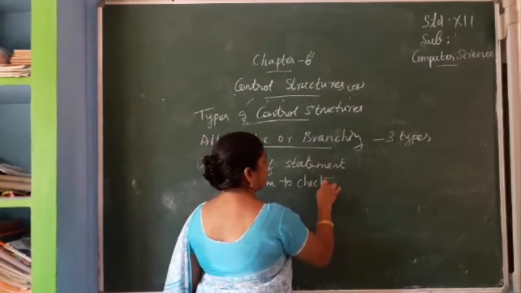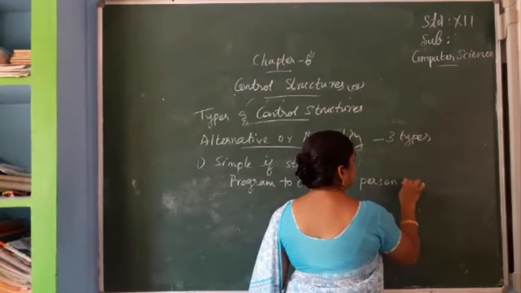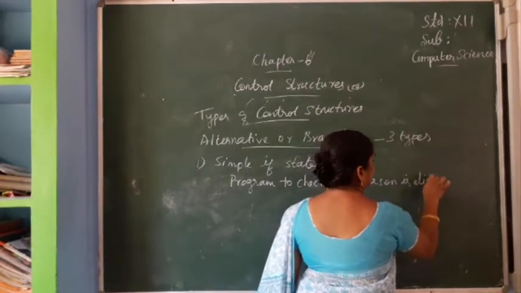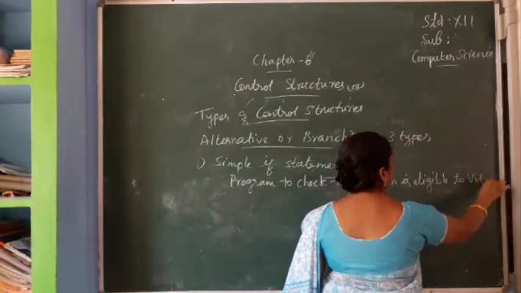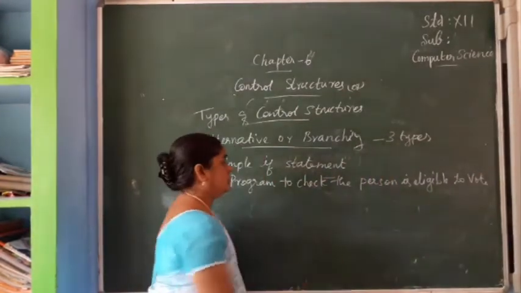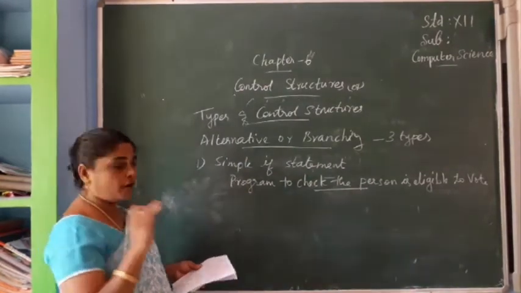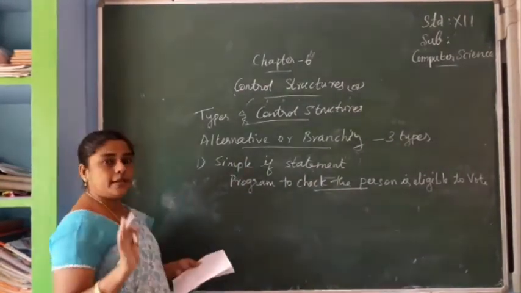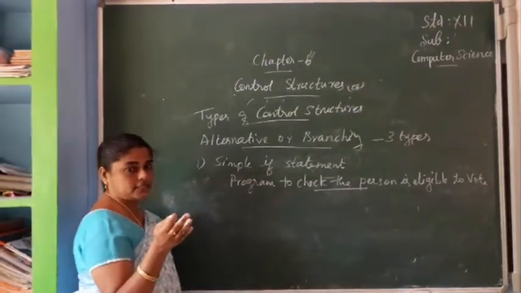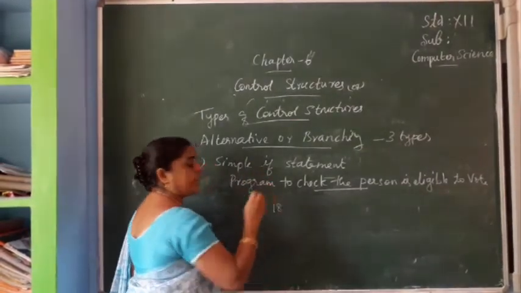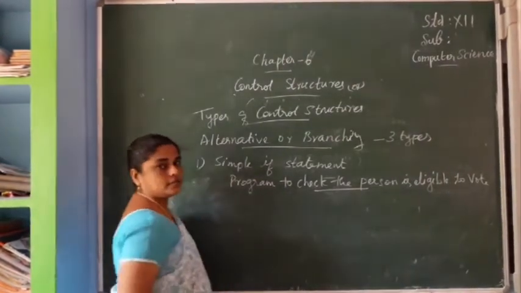We can write the program for this statement in Python. First we have to enter the age. If I give age 18, this person is eligible to vote. Like that, simple if.